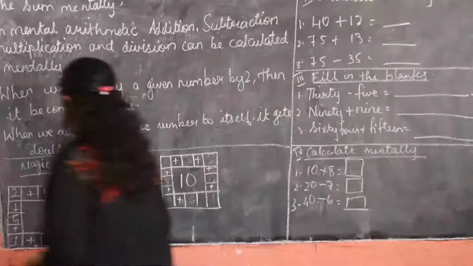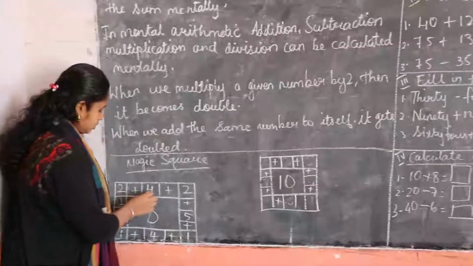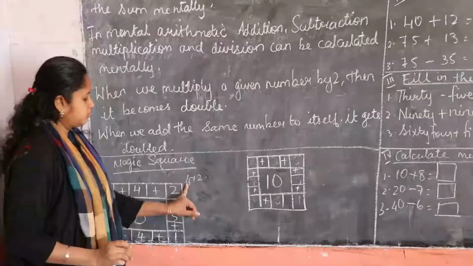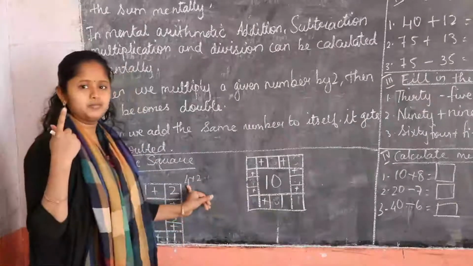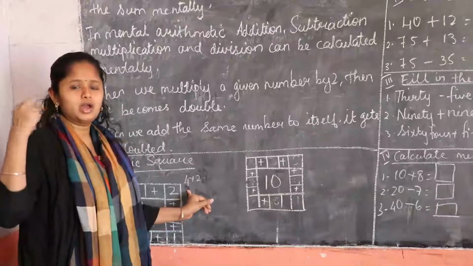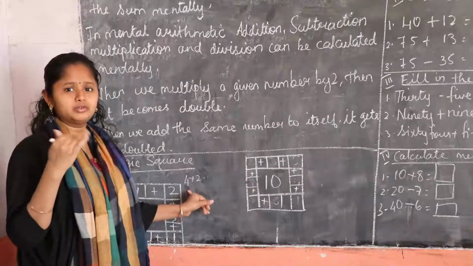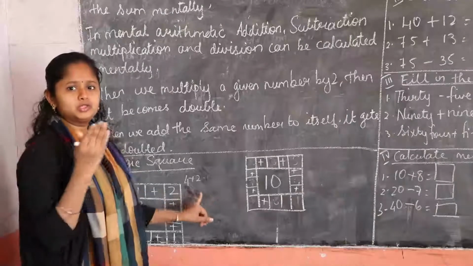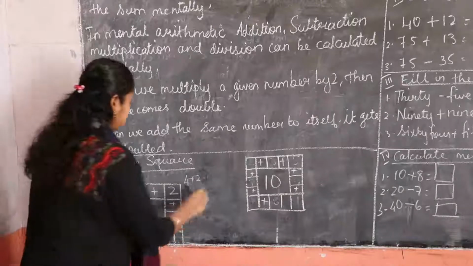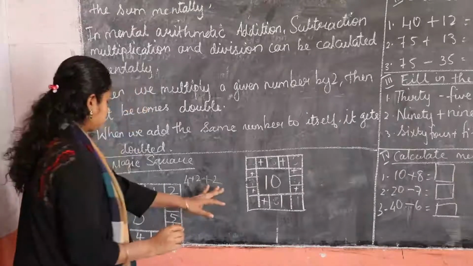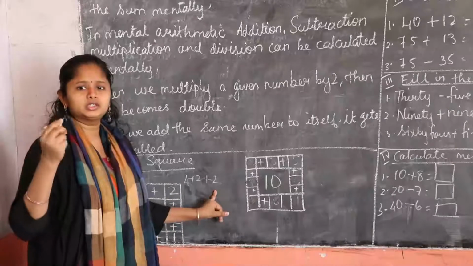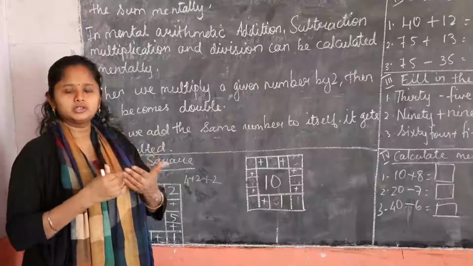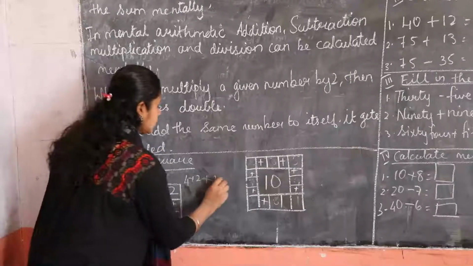So here, 4 plus 2. 4 plus 2 is how much, children? You may count. 4 plus 1 is, after 4 is 5. Next, after 5 is 6. So 4 plus 2 is 6. Next, if you add another 2, then count: after 6 is 7, 8. Two numbers if we count, we get the answer as 8.